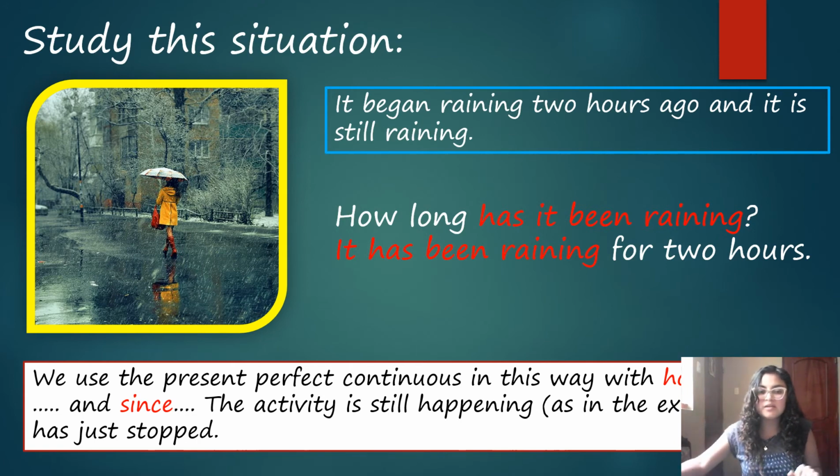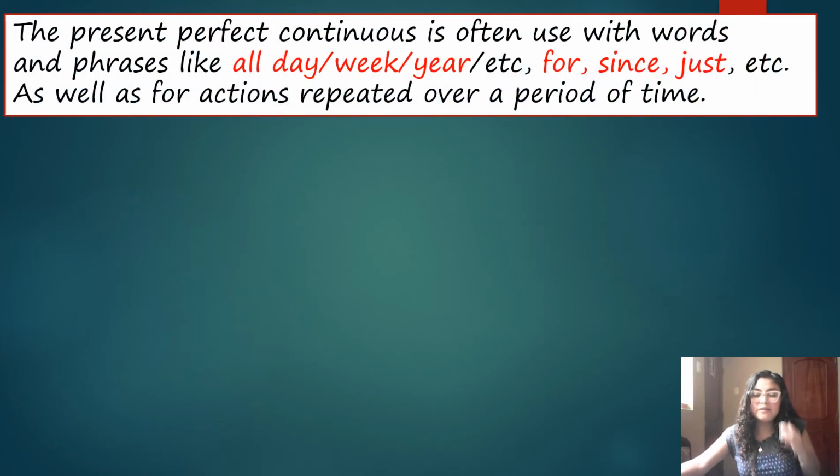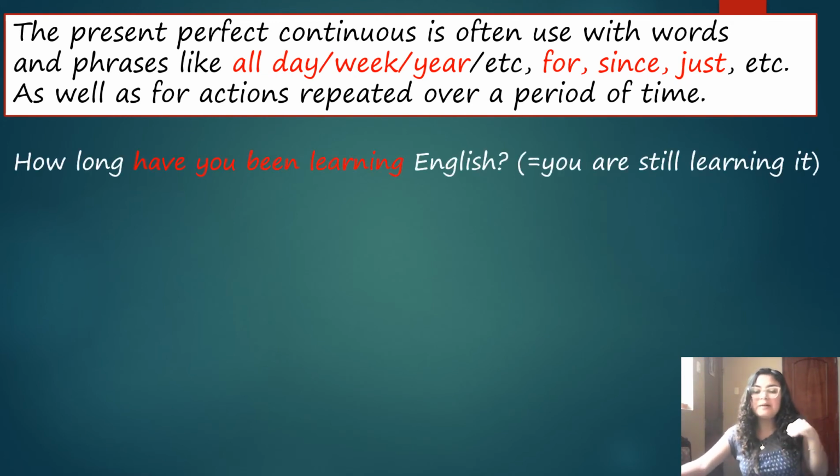Imagine 2 hours. We use the present perfect continuous in this way with hours. We have to use for and since. Do you remember that we were checking the use of them? So the activity is still happening. That means that it is raining until now, right? Here, the present perfect continuous is often used with words and phrases like all day, week, year, etc., with for, since, and just, too, as well as for actions repeated over a period of time.